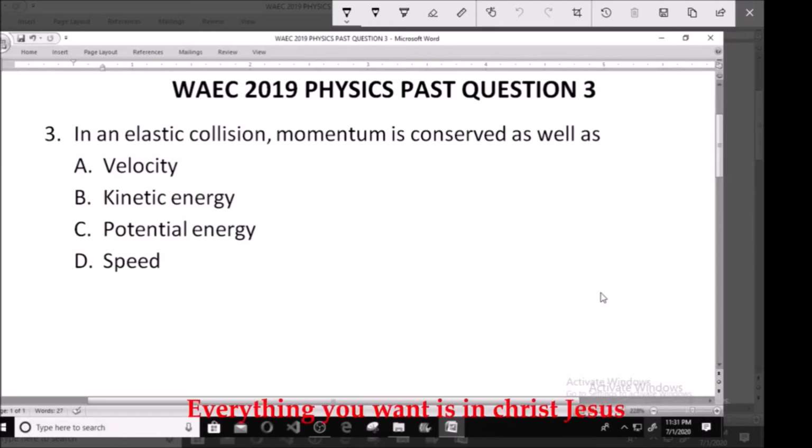Question number 3. In an elastic collision, momentum is conserved as well as: A. Velocity, B. Kinetic energy, C. Potential energy, D. Speed. An elastic collision is a form of collision where there is no loss in kinetic energy.